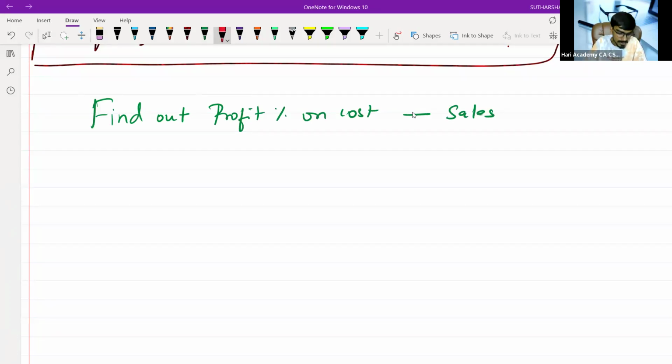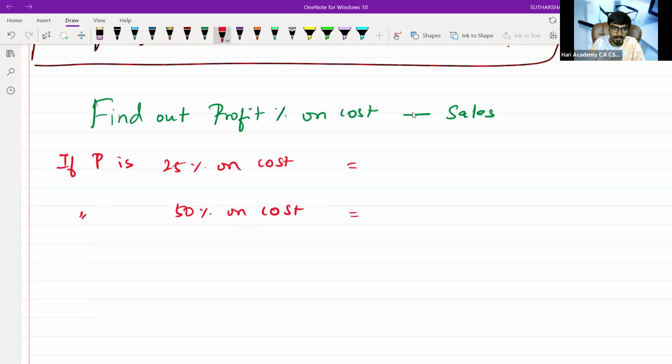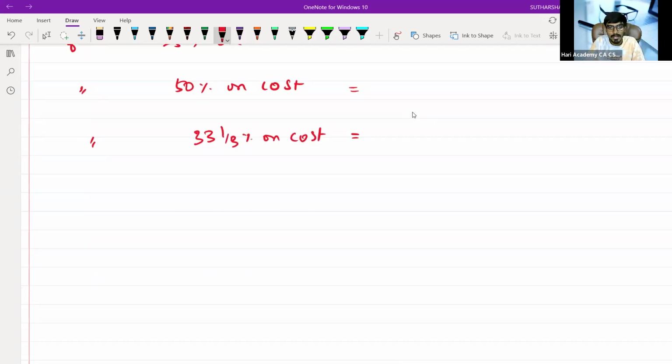I will give you some cases and you will write down: if profit is 25% on cost, if profit is 50% on cost, you should say how much on sales. If profit is 33 1/3% on cost, which is nothing but 33.33% on cost. Next, 300% on cost, 500% on cost, meaning profit is 500% on cost.